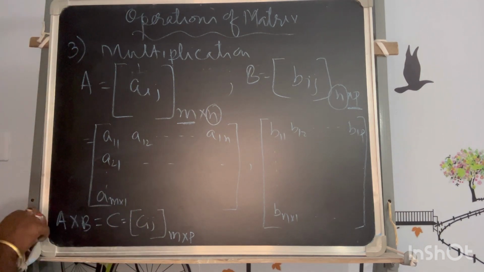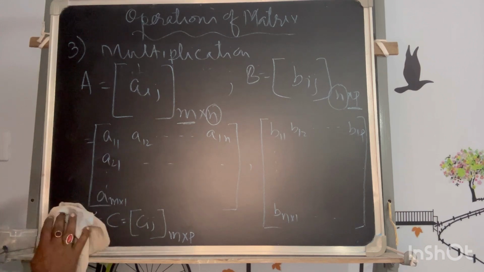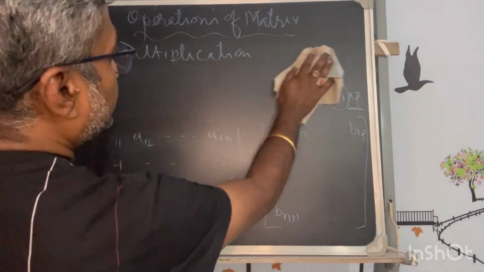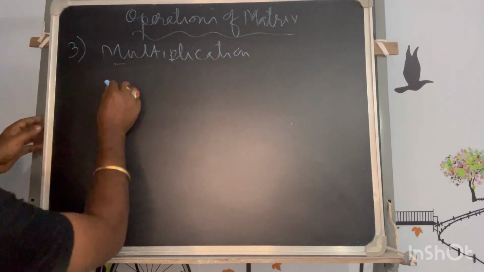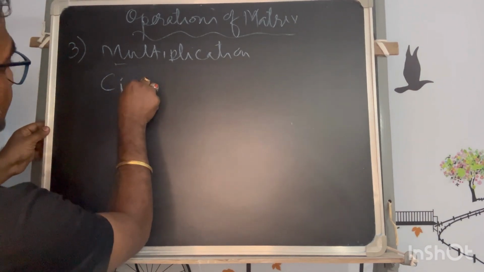Now comes the relation between Aij and Cij. So Aij and Cij will be related as, what would be the value of Cij?